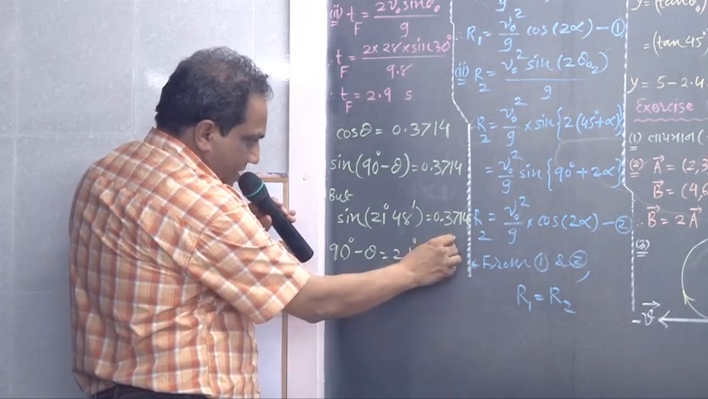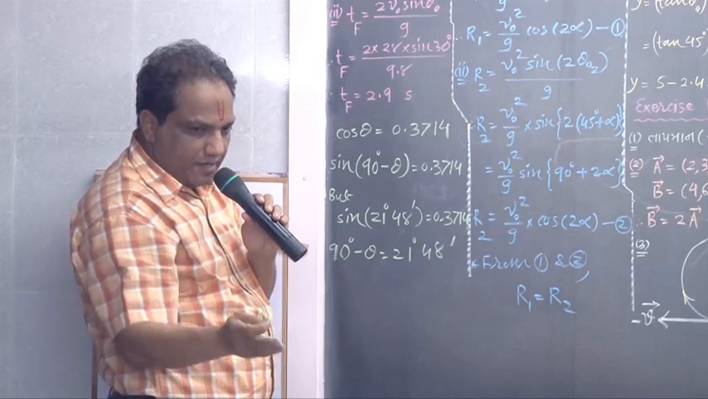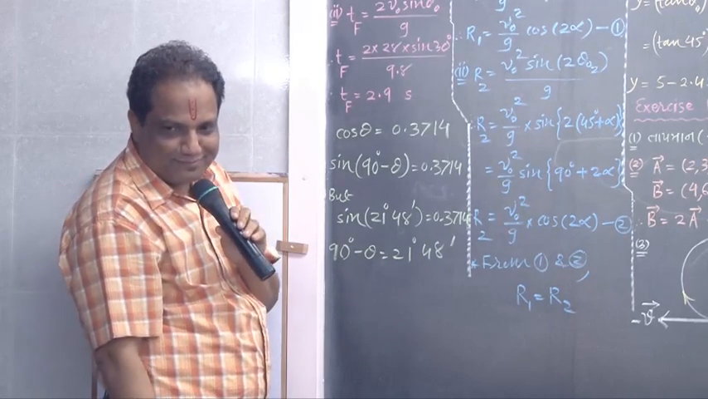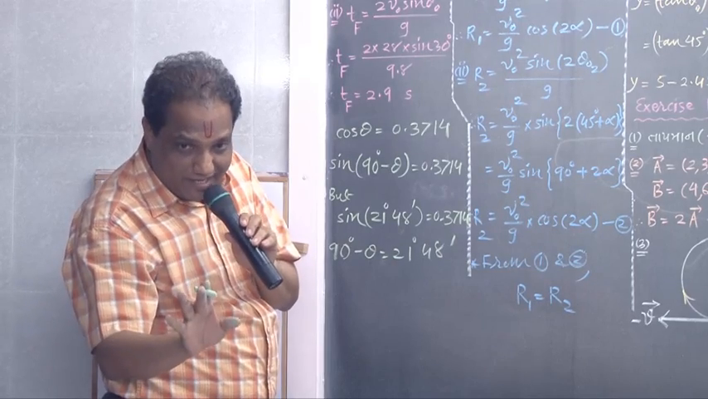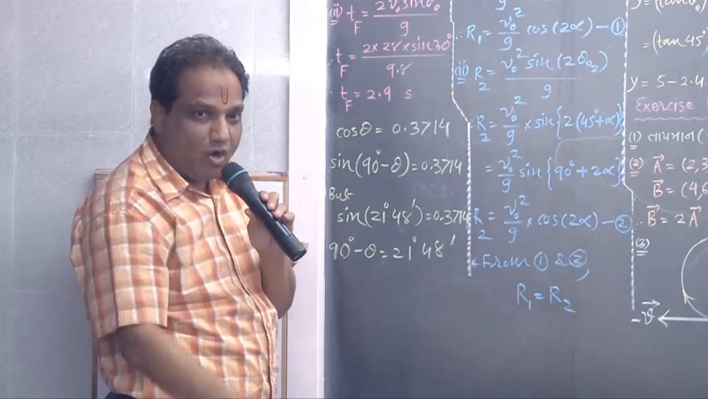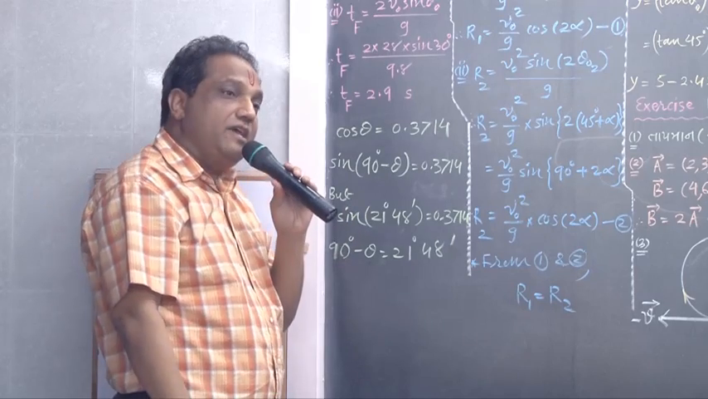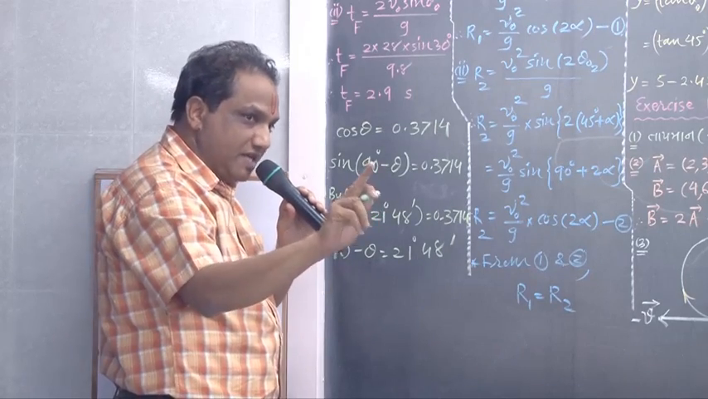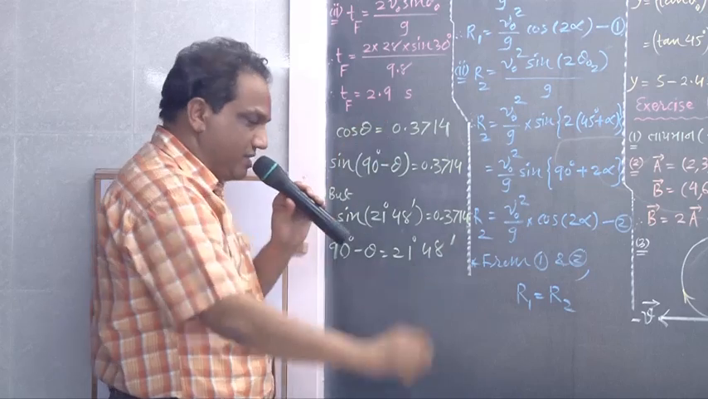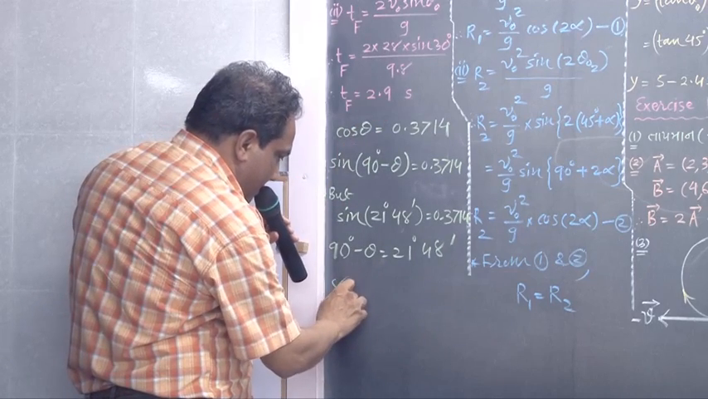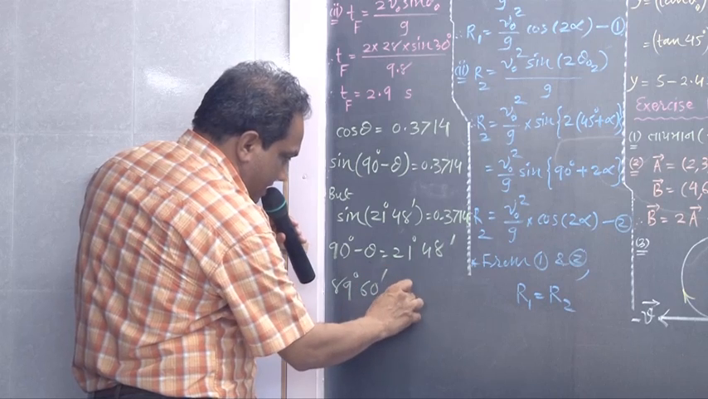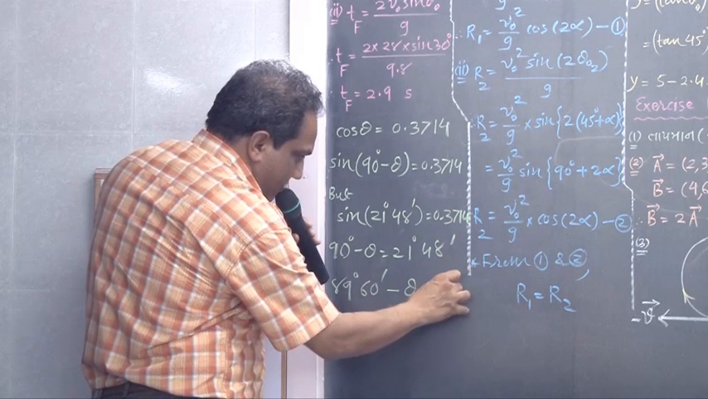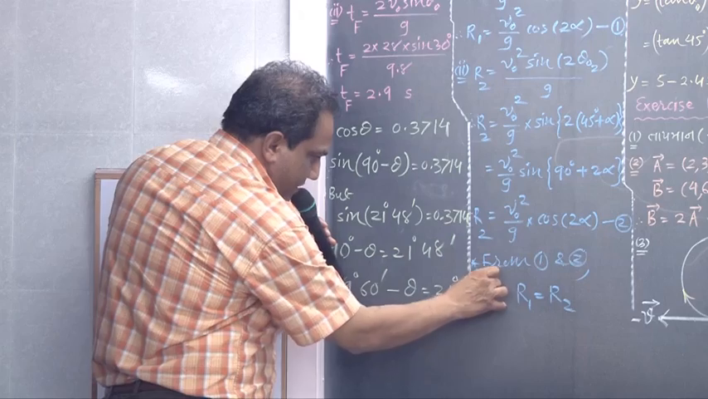What is 90 degree? 89 plus 1. 89 degree plus 1 degree more, but 1 degree is 60 minutes. So I just split it into degree and minute. Look, 89 degree 60 minutes minus theta equals 21 degree 48 minutes.